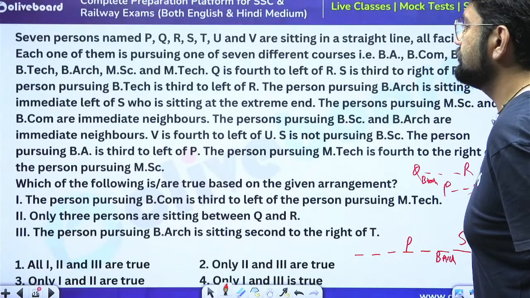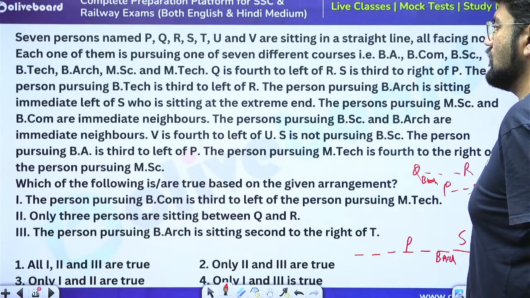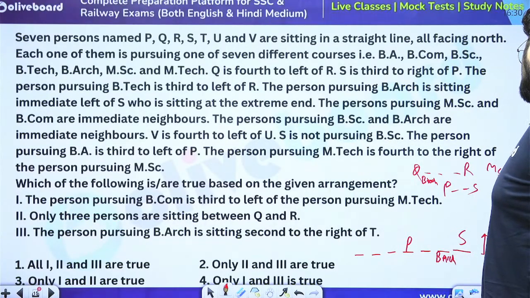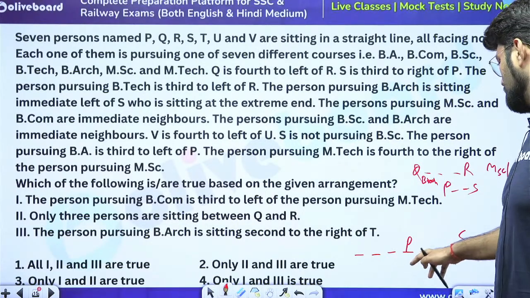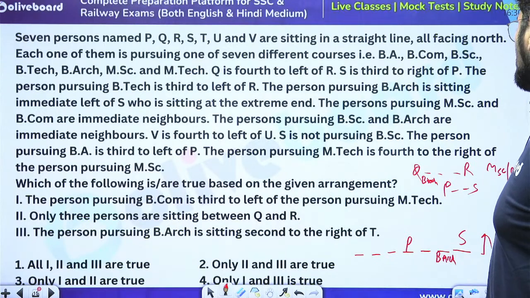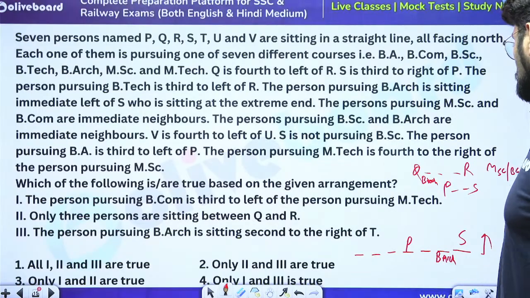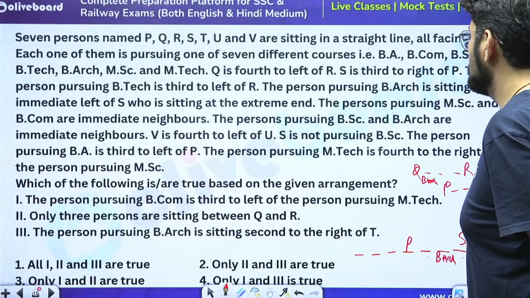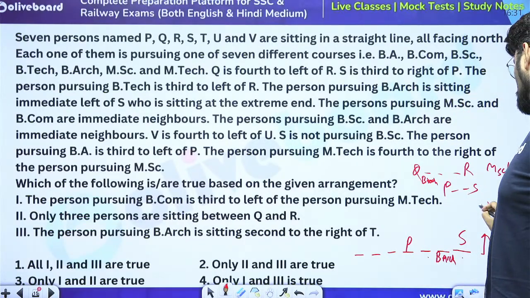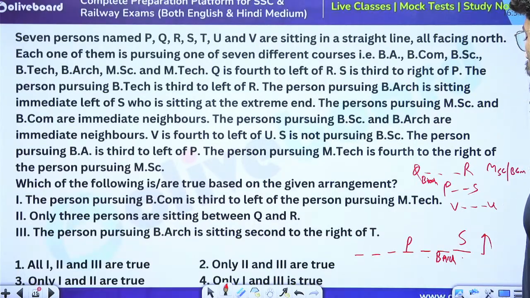Now, the person pursuing MSc and BCom are immediate neighbors. So they can be here, here, anywhere. The person pursuing BSc and BArch are immediate neighbors. Okay, so BSc can either be here or here. V is 4 to the left of U. So if this is U, V is 4 to the left. Now we have 2 options with us.